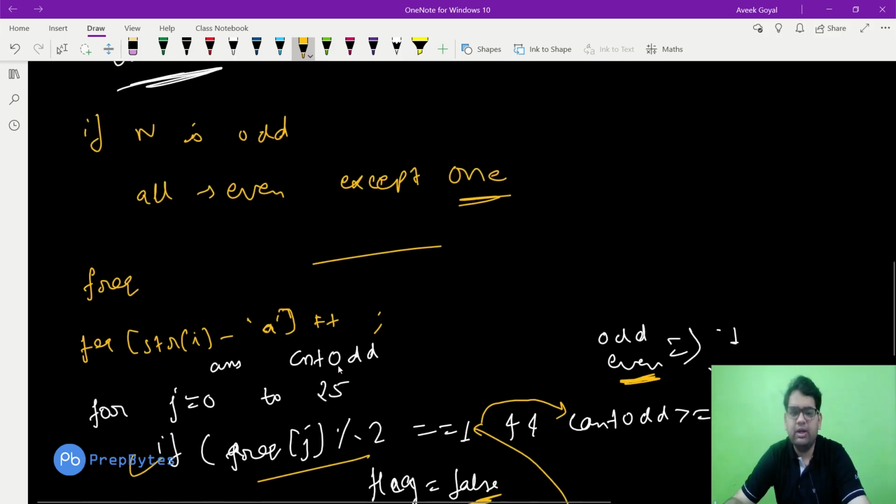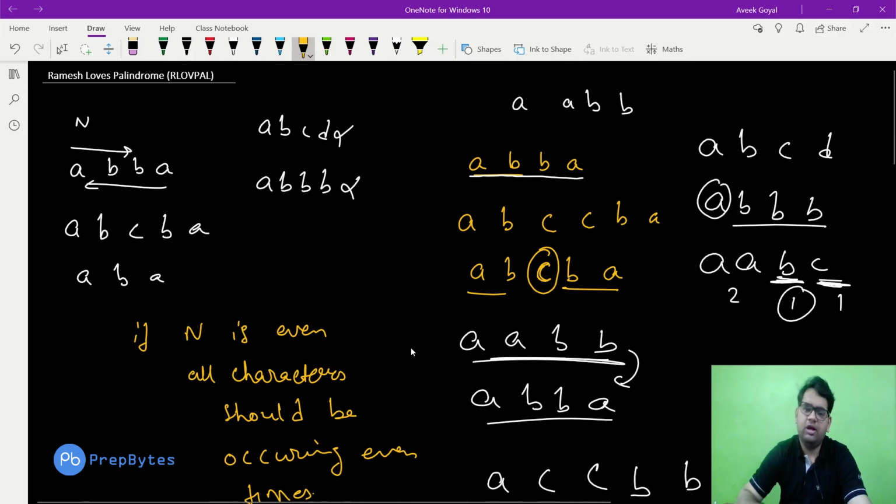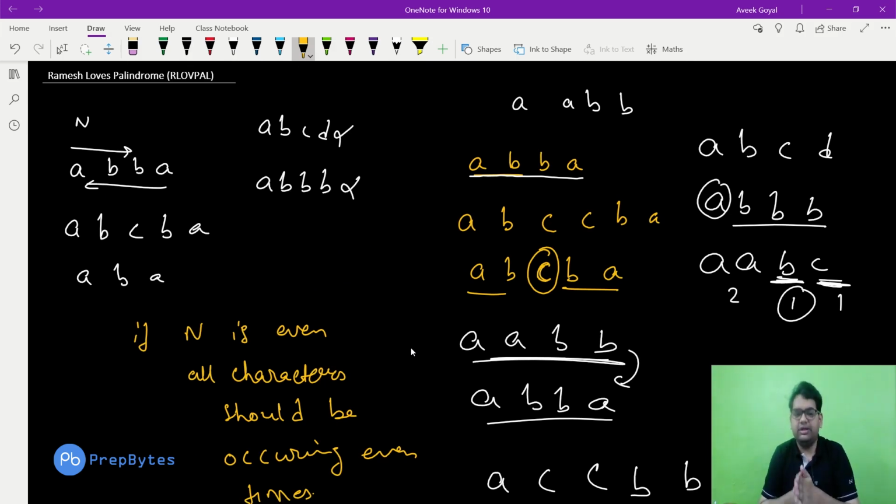So this was the logic for this particular question, palindrome, and you can get the implementation in the description box and the GitHub link.